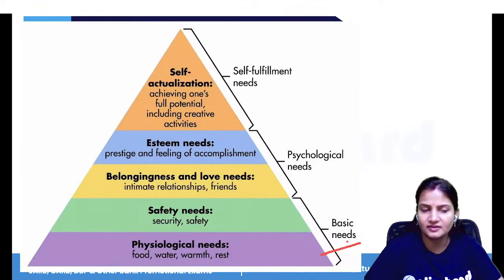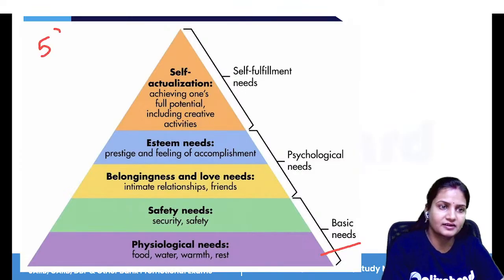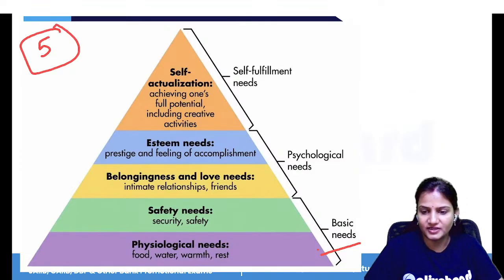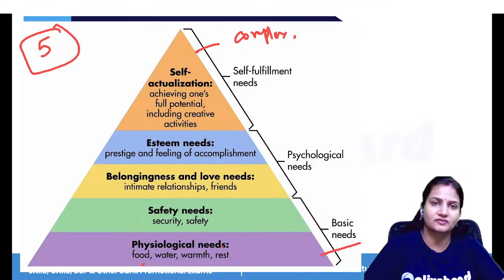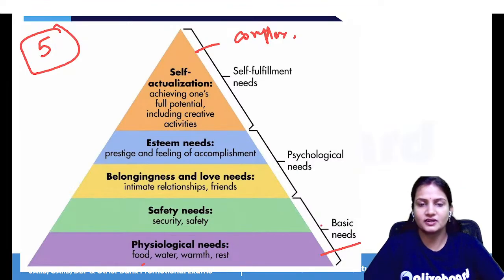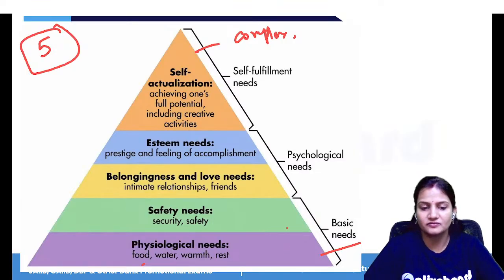As you can see, the Maslow hierarchy is in 5 stages. It starts from the basic, that is physiological needs, and goes basic to complex. In physiological needs, we have food, water, shelter, meaning basic level needs. What are the basic level needs of any person? They want food, they want shelter to live, they want water to drink, they want air to live. That is the basic level need.